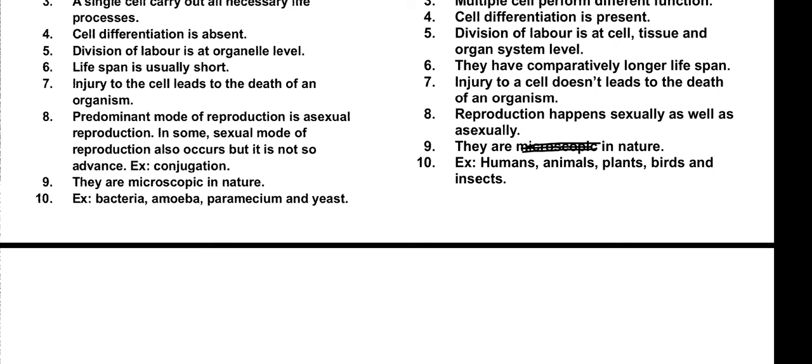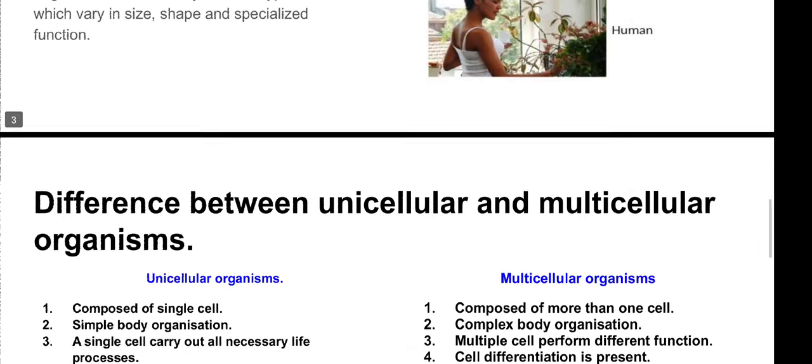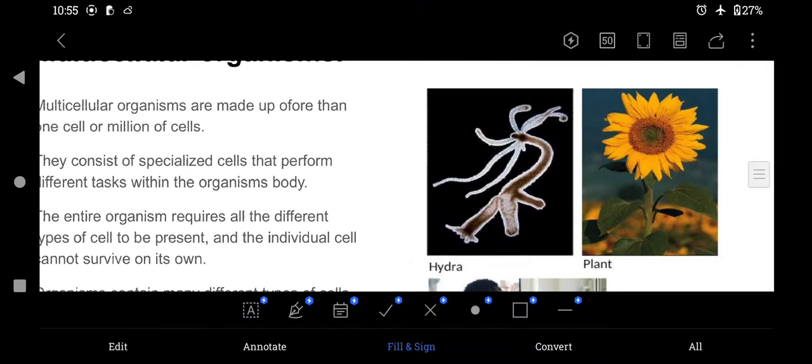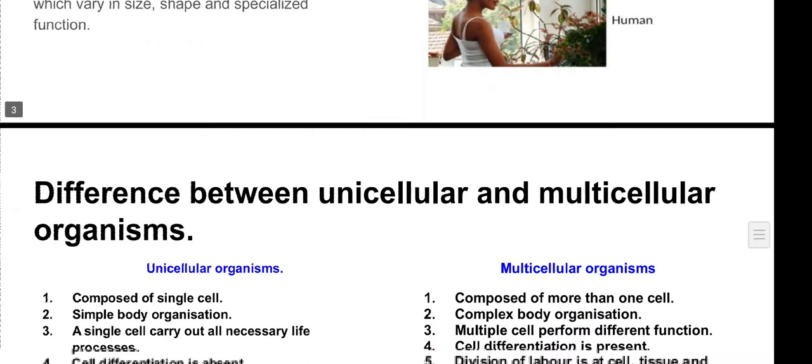Understood? Now the examples of unicellular organisms are bacteria, amoeba, paramecium and yeast. Of multicellular organisms, they are humans, animals, plants, birds and insects, which are easily visible by our naked eyes. So students, this is all about unicellular organisms and multicellular organisms. Clear to everyone? So thank you everyone.